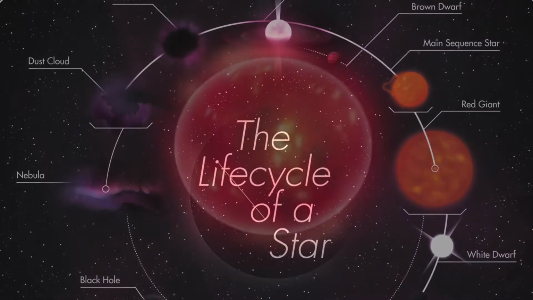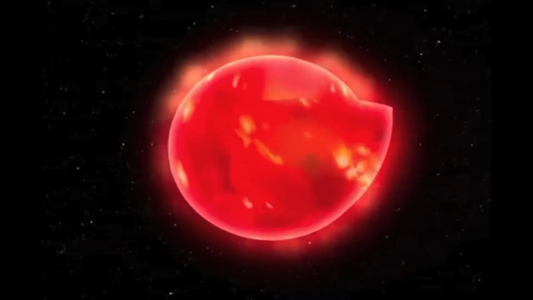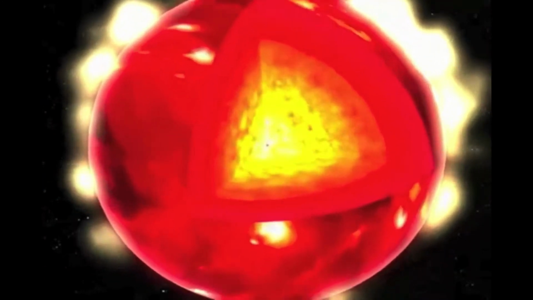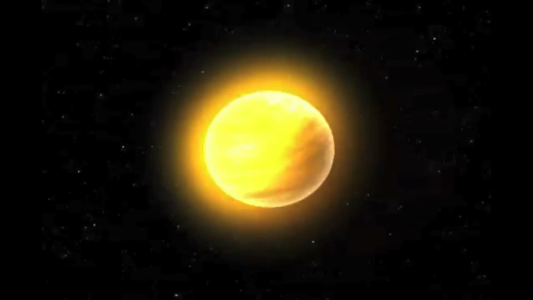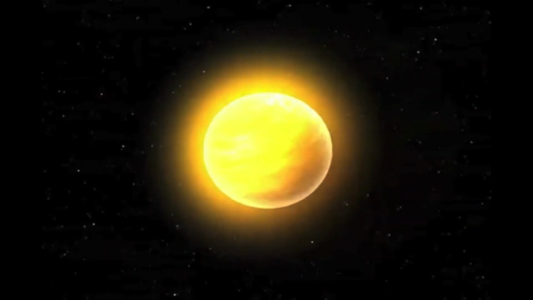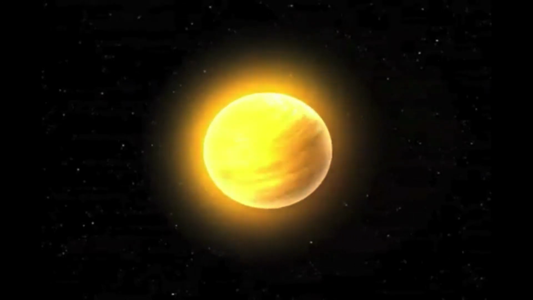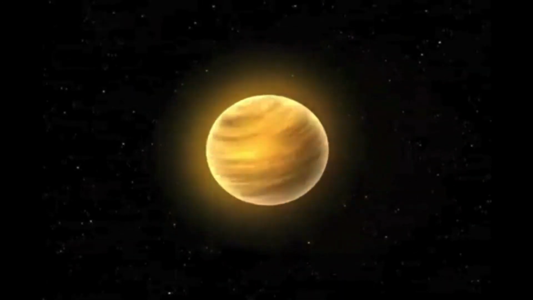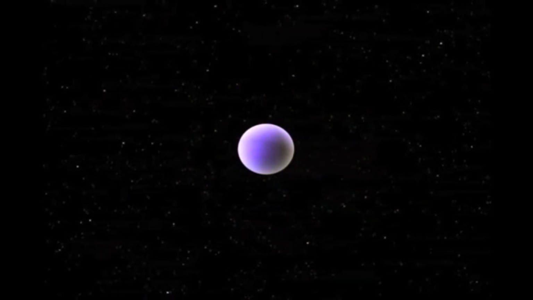In large stars, there is a constant battle between pressure pushing out and gravity pulling in. When a star stops producing the nuclear reactions that keep the outward pressure at its core, the star will collapse, compacting from its own weight. The star becomes so dense that, at one point, its density is virtually infinite, and its gravitational pull is so strong that not even light can escape. At this point, the star is a black hole.